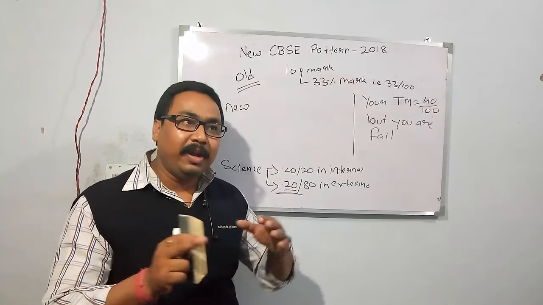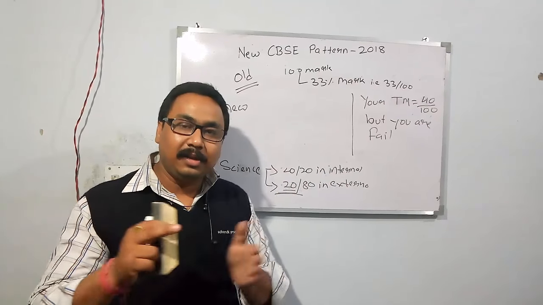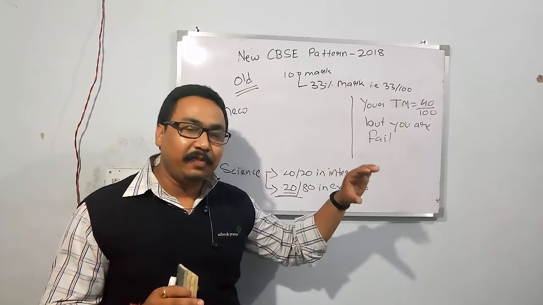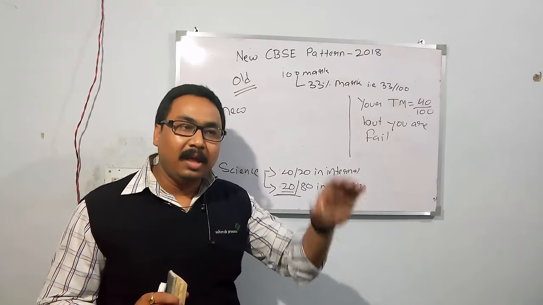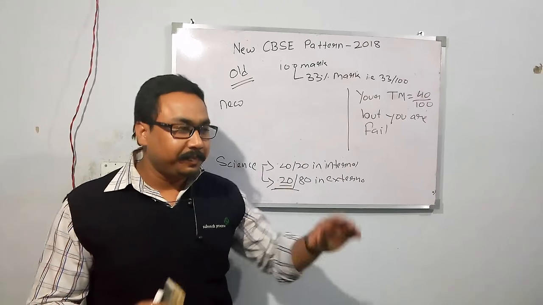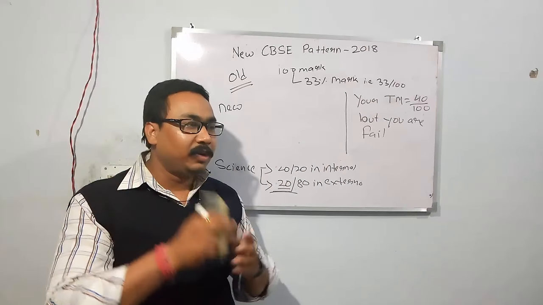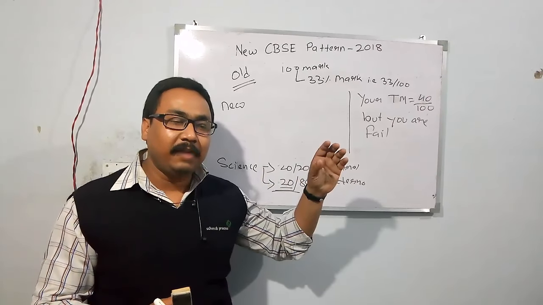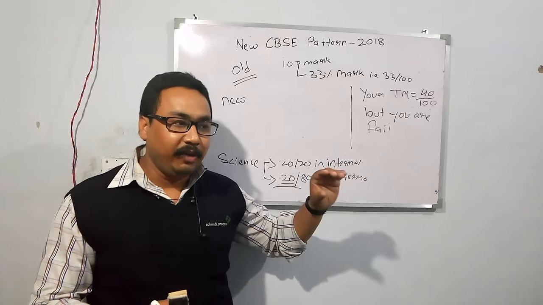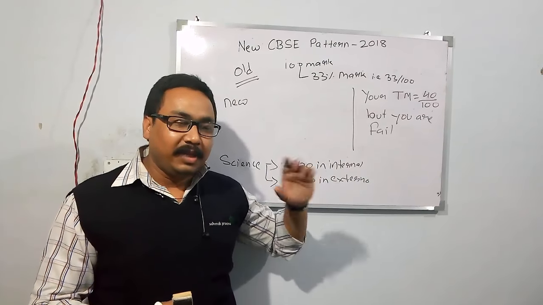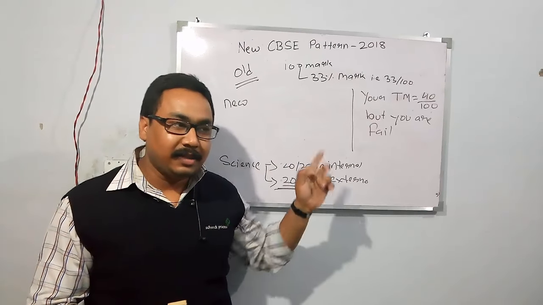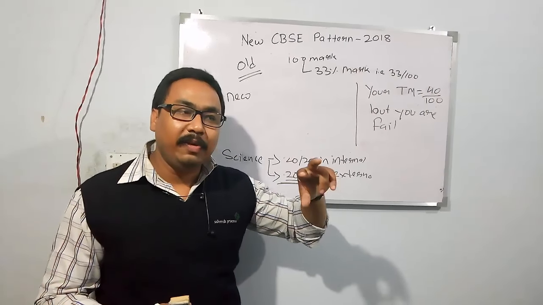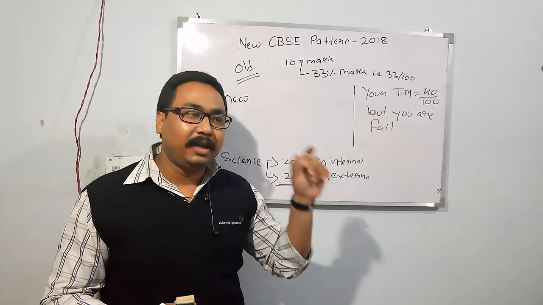Now come to the marks division. The 100 marks will be divided into 2 parts: internal 20 marks, external 80 marks. Internal 20 is divided into 3 parts: 10 marks for unit test, 5 marks for notebook and 5 marks for activity based. Now coming to the syllabus pattern. Our syllabus pattern will be cumulative in nature, in the first unit test, second unit test, and third unit test. But one thing I skipped in the last section: out of the 3 unit tests, the average of the best 2 will be taken for your 10 marks of unit test.